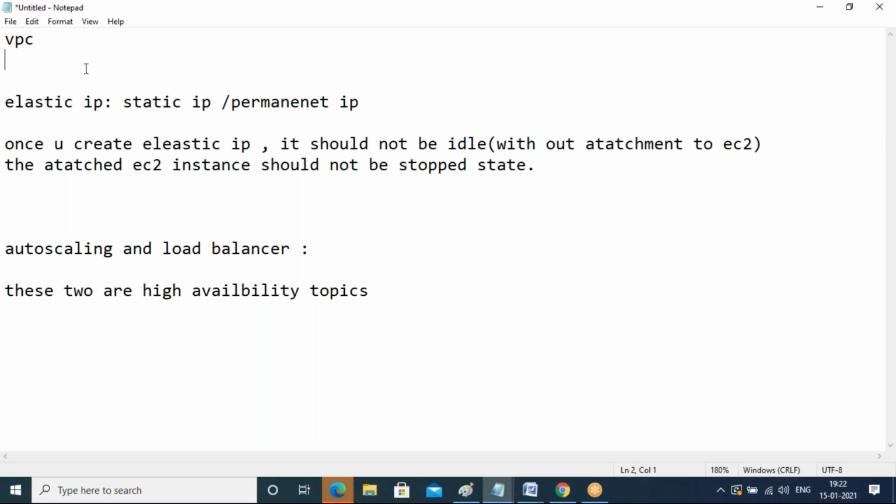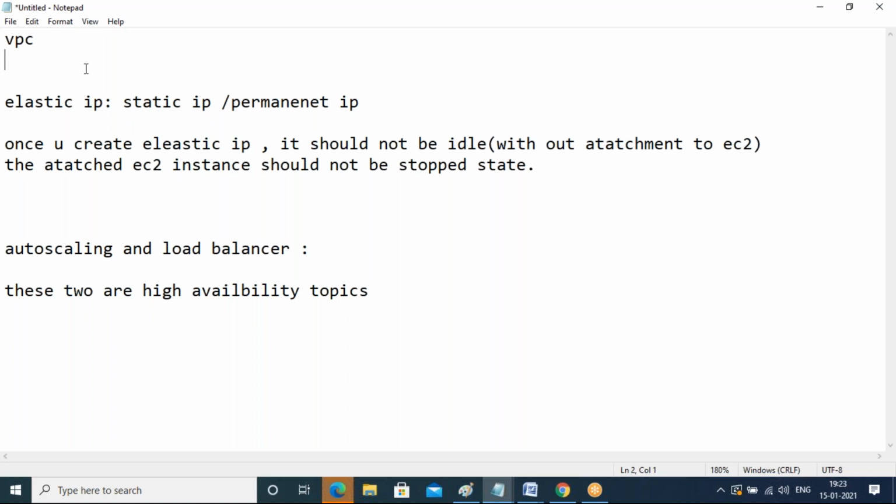Exactly, delete it. Select it and the delete option is there. The first option is release, so please release the elastic IP address. Yes, you have to release it. If the IP is deleted, how can we get it back? You'll get a dynamic IP again for your EC2 instance.